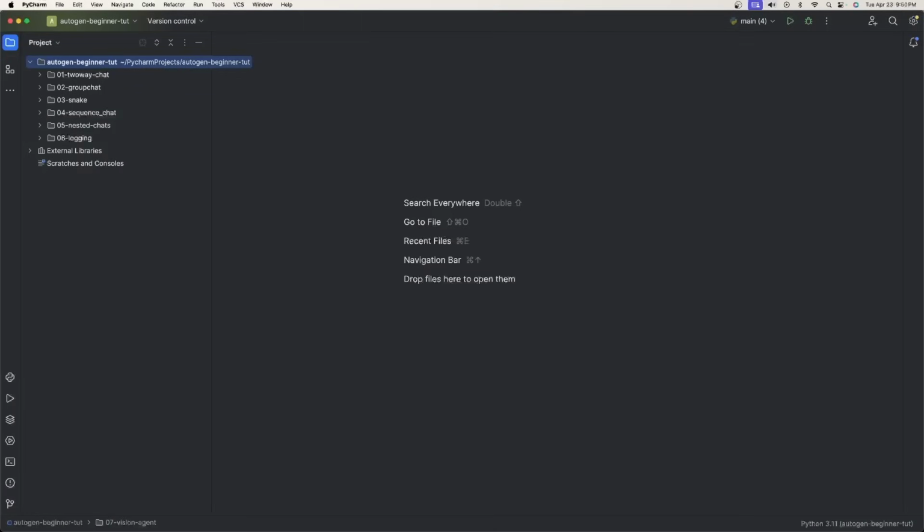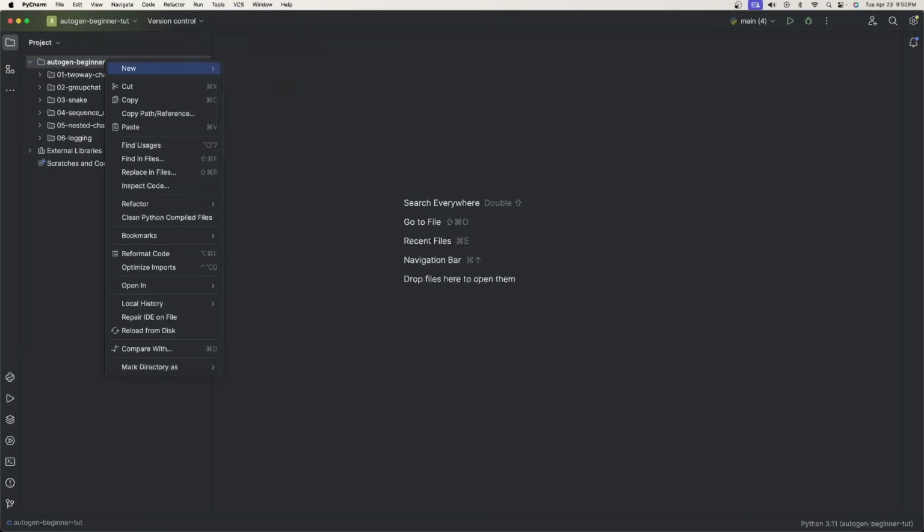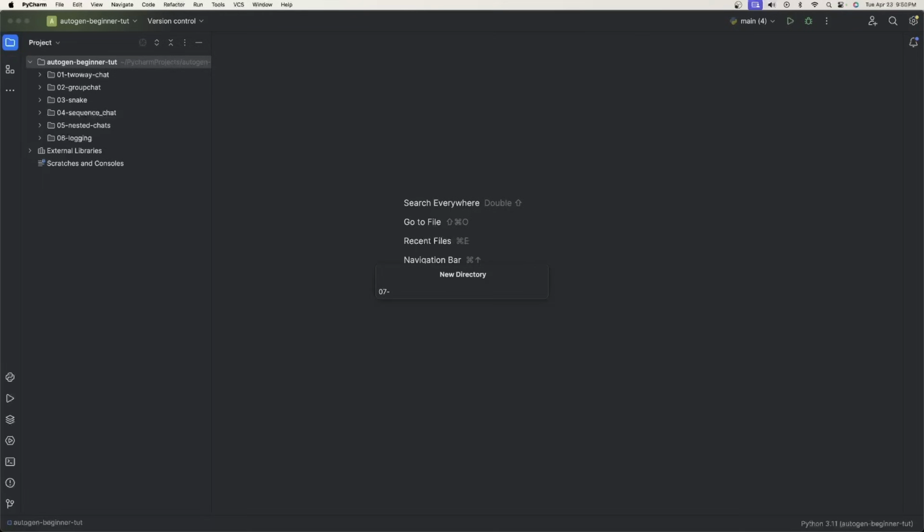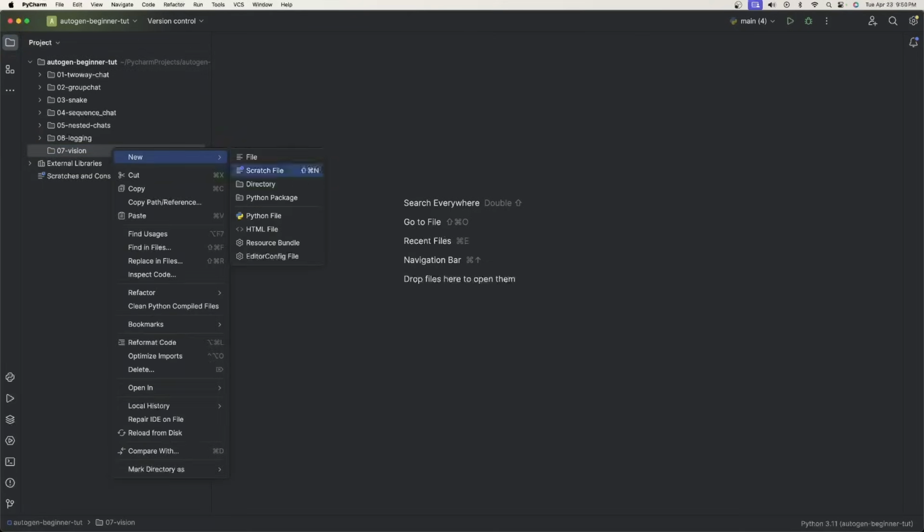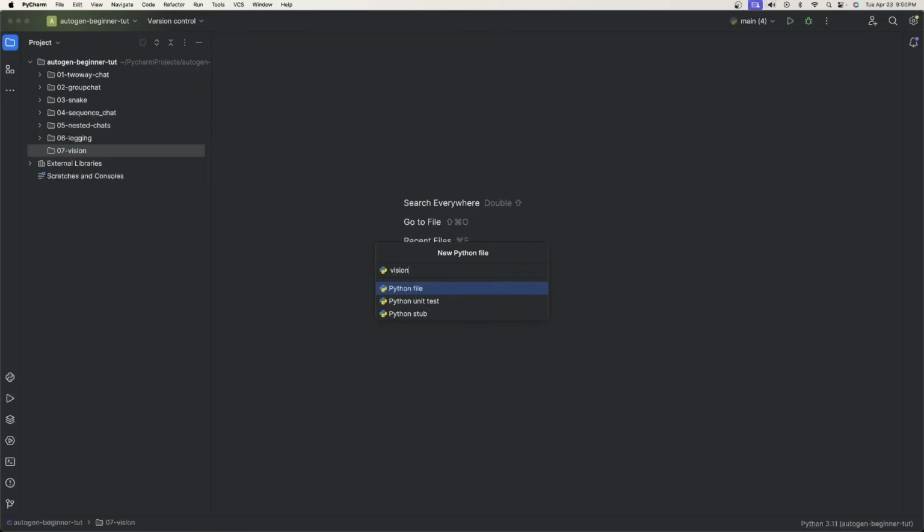All right, in your project, go ahead and create a new directory. Let's call it 07-vision. And then we can go ahead and create our main Python file. Actually, I'm going to call it vision this time.